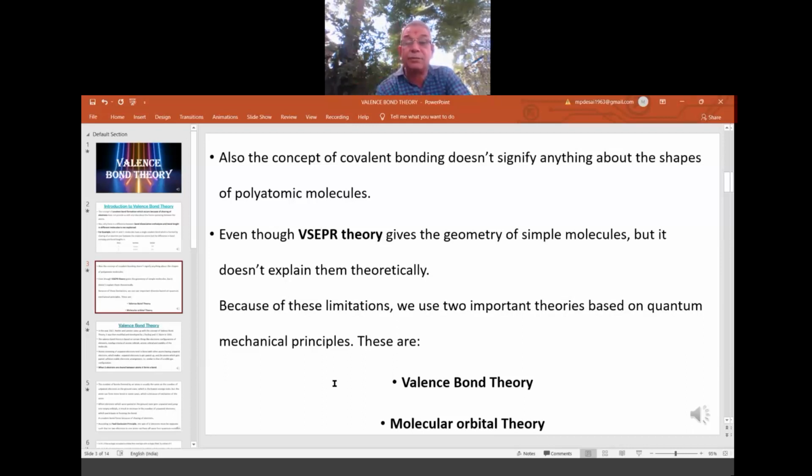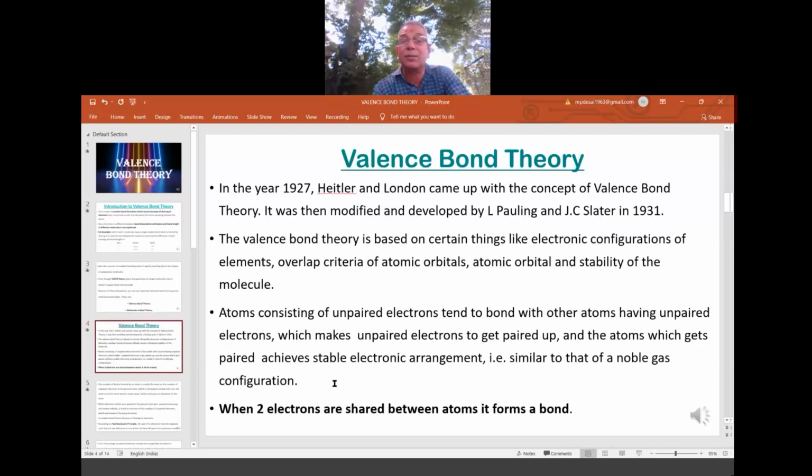Right. So first valence bond theory, VBT. Then we'll go for the MOT. This was given by Heitler and London, very recently, in the year 1927.